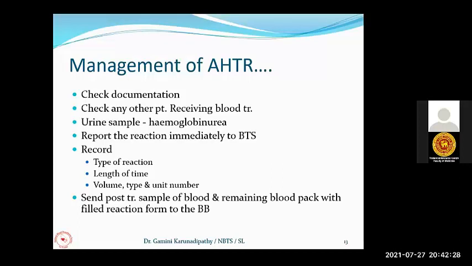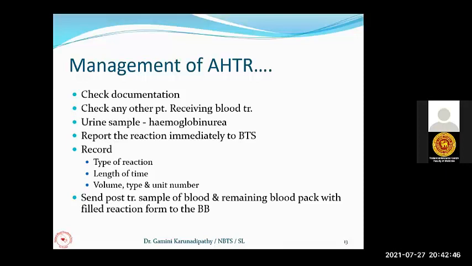It will be red color, and check for the hemoglobinuria. If you notice any reaction, immediately inform the blood bank and get assistance from the blood bank in the further management.